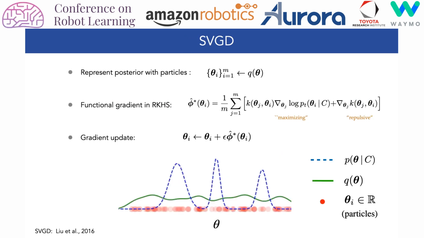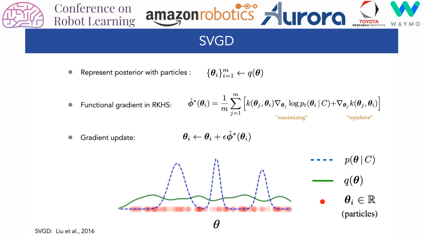In our approach, we employ Stein Variational gradient descent to optimize the variational objective. Here, the posterior is approximated using a set of particles over the parameter space. Functional gradient descent is performed iteratively to update the proposal distribution.